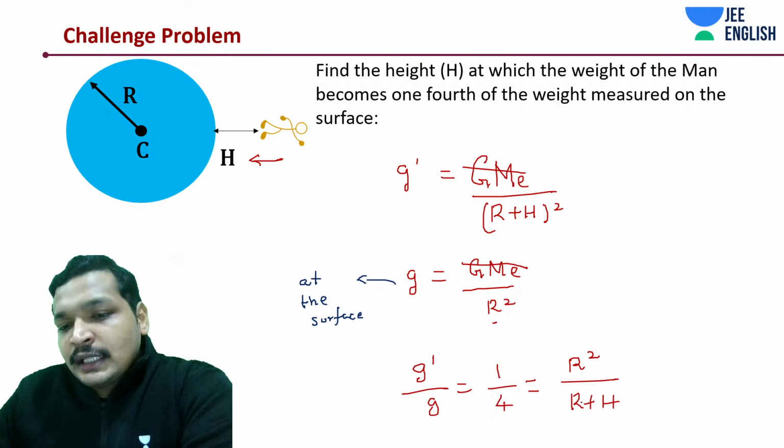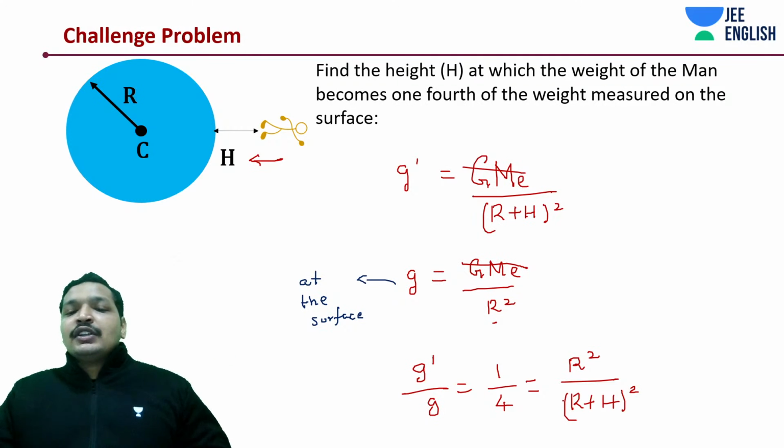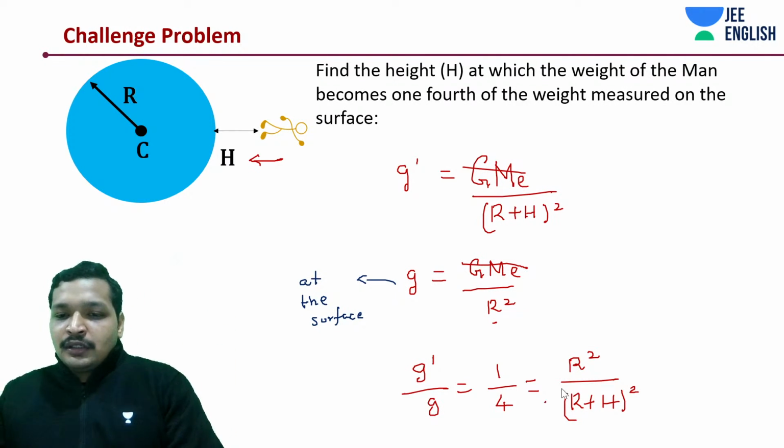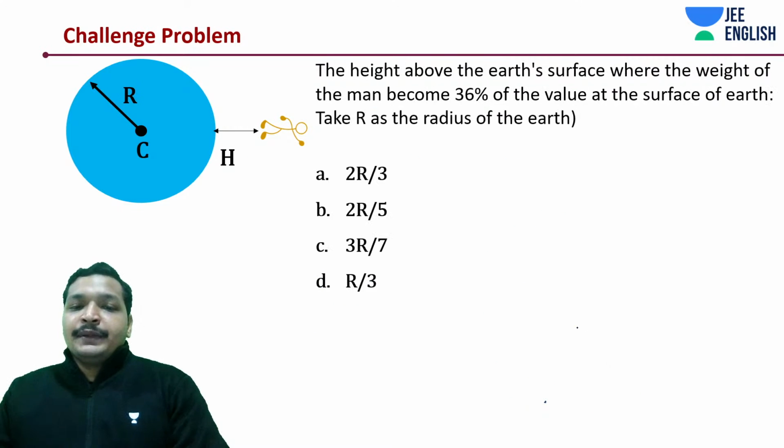That's it. It's a simple one. You need to find out the value of H. So R divided by R plus H whole square is equal to 1 by 4. You know this. Shall we move on? Okay, let's move on then.